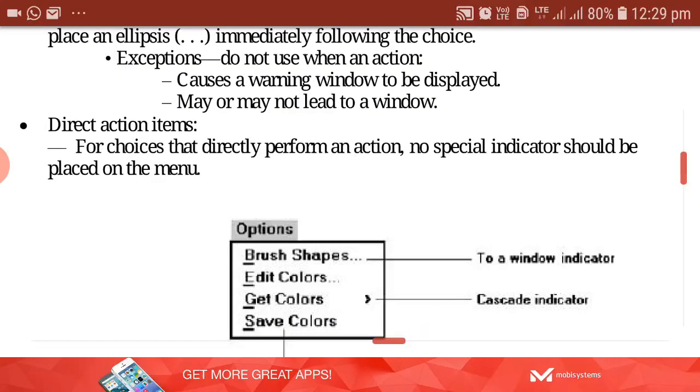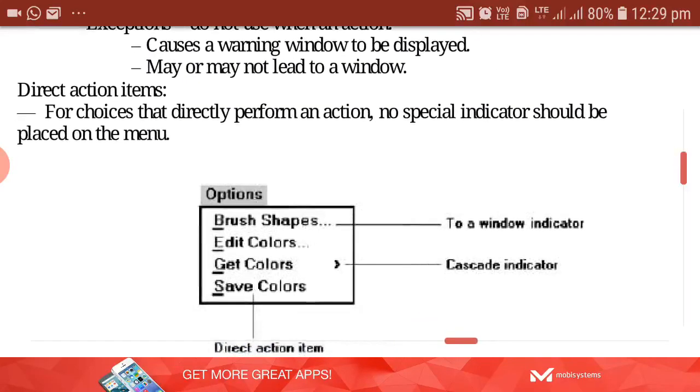Then direct action items. Direct action items are choices that are directly performed. Once you select that particular choice, whatever action it has been intended for will be performed. No special indicators will be required for that menu item.